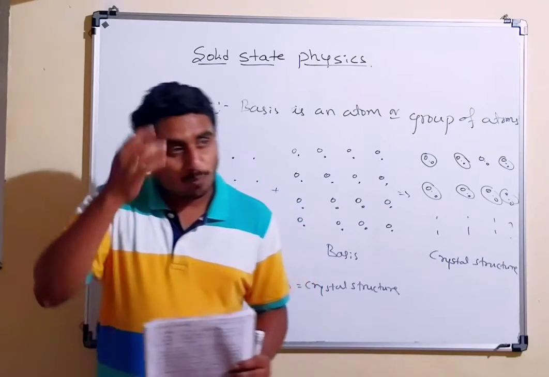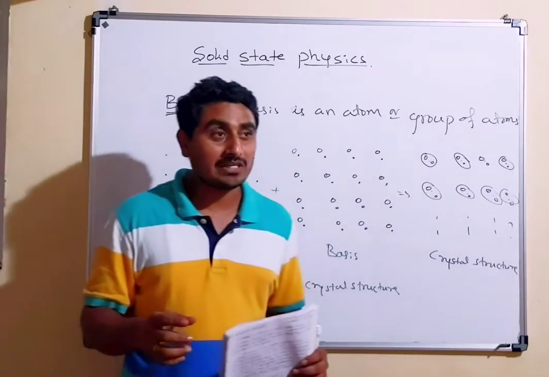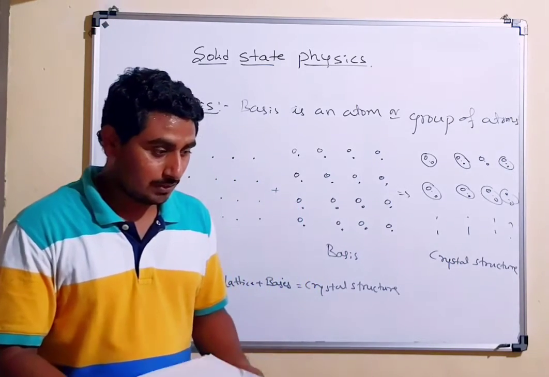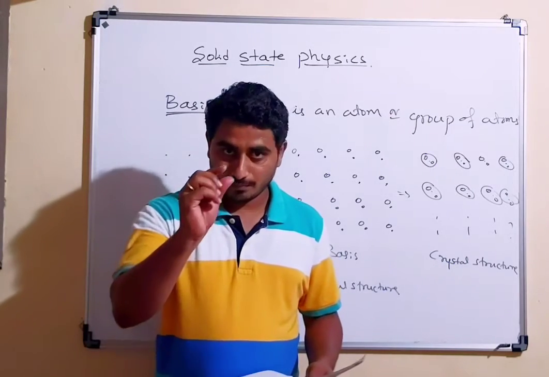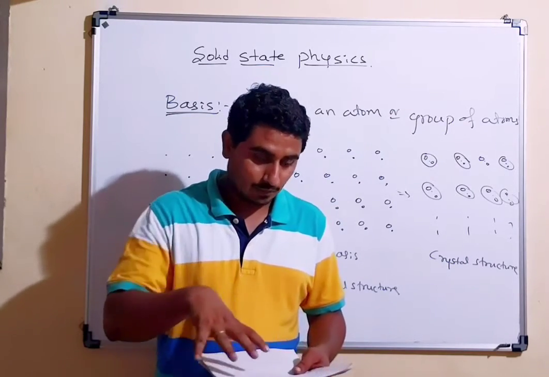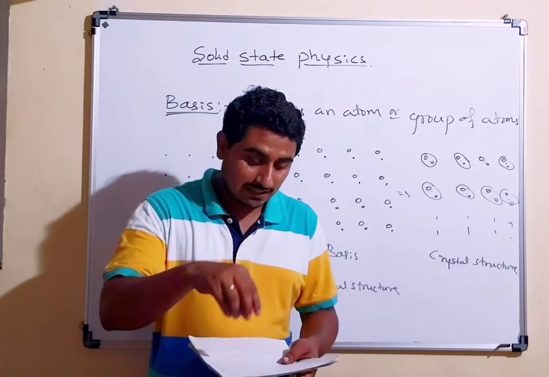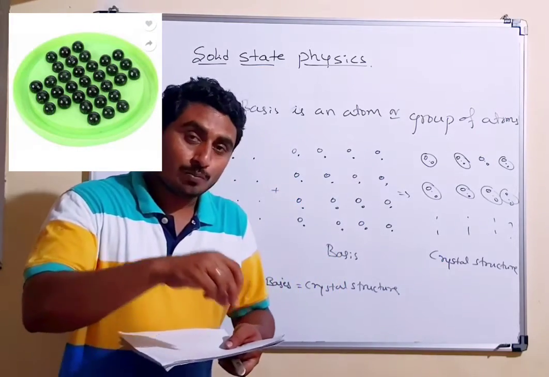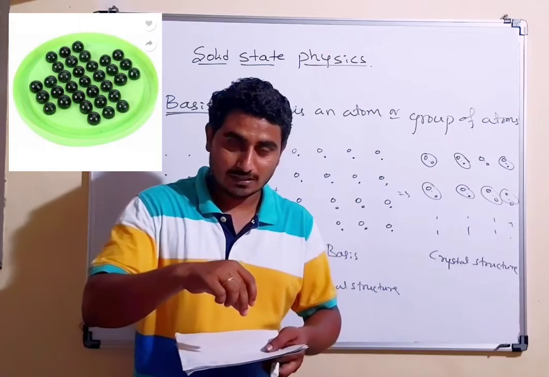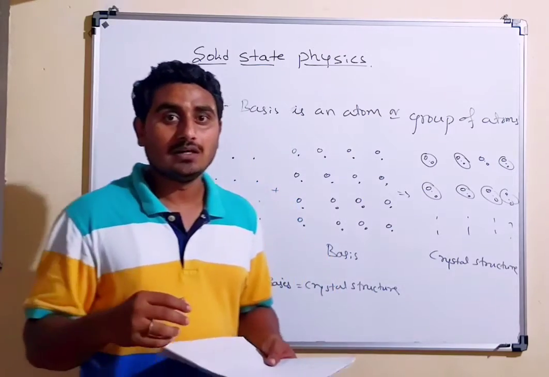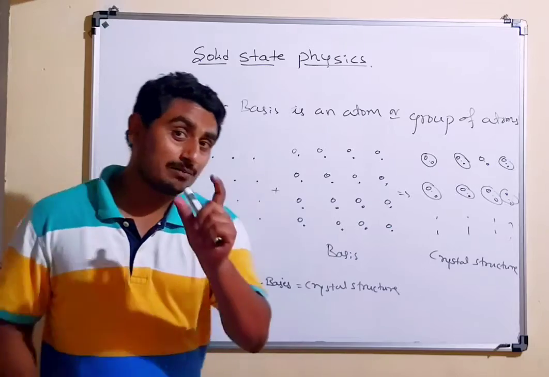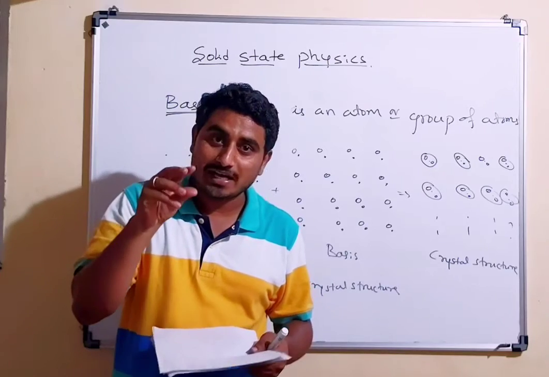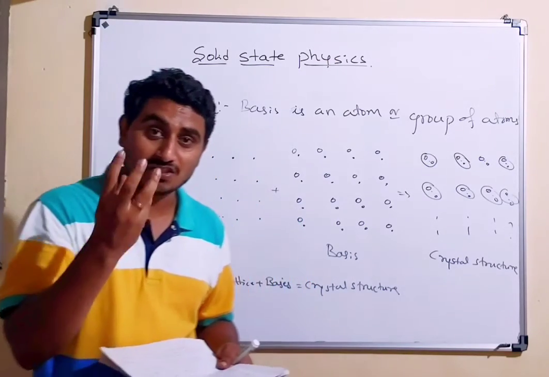I hope you are familiar with some games. Initially we play a game with the help of some small balls. In a tray we place those small tiny balls, and we have to make some structure. I hope you remember these childhood games. That is also what we call a crystal structure. Those empty spaces are what we call the lattice.